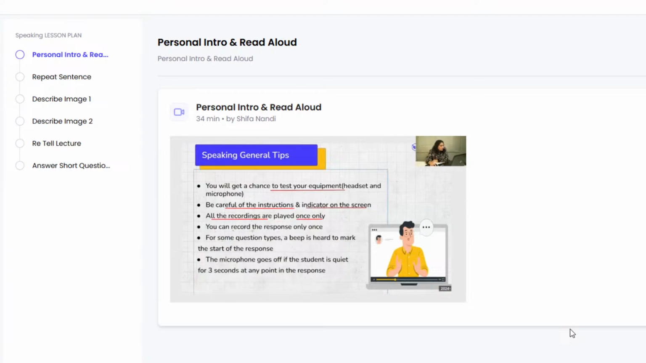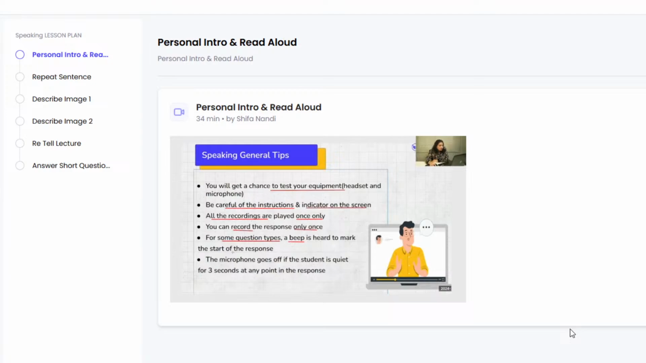You record your response only once. So that means you don't get a chance to re-record your responses. So be very careful. Don't go on to correct yourself very often, or for that matter, don't just keep repeating yourself because you are losing out on your time. Remember that each one of the tasks in the speaking are timed tasks. So for some question types, there will be a short beep or a sound that you will hear, and you need to start recording your response after the beep. So remember that your response will not be recorded if you start recording it before the beep and the microphone does not open up before that.